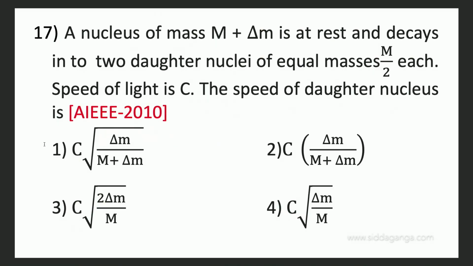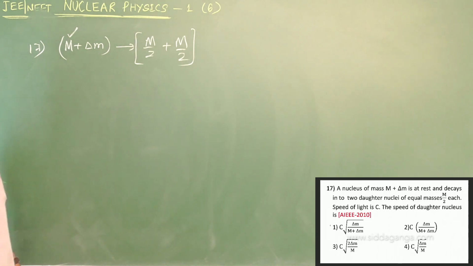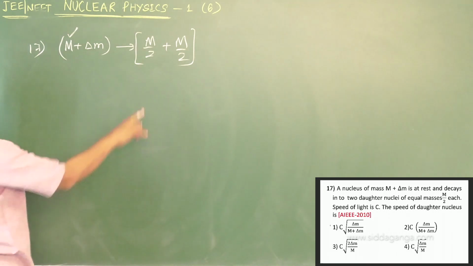A nucleus of mass M plus delta M is at rest and decays into two daughter nuclei of equal masses M by 2 and M by 2. The speed of light is c. The speed of the daughter nucleus is? When you look at this equation, these two masses are generated from this, so you can use Einstein's relation along with that.